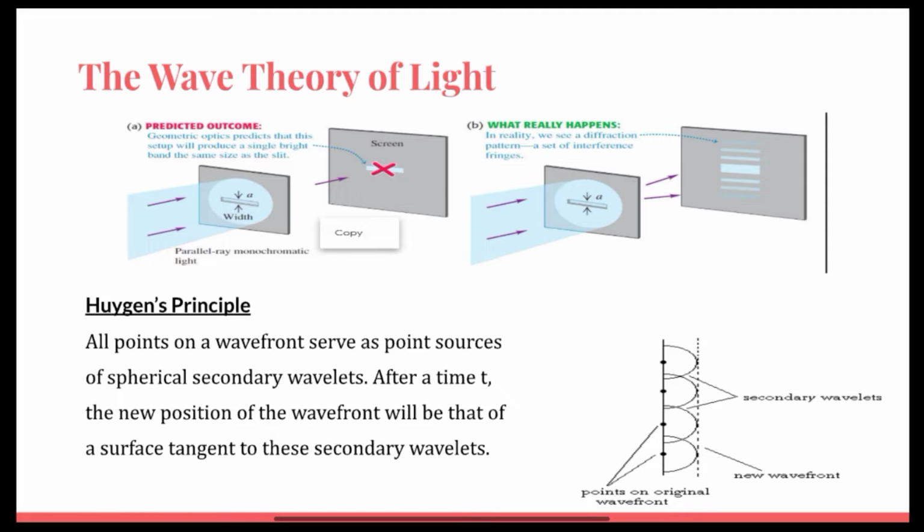In 1678, Huygens proposed that every point that a luminous disturbance reaches turns into a source of a spherical wave itself. The sum of the secondary waves, which are the result of the disturbance, determines what form the new wave will take. This theory is known as the Huygens principle. With this theory, Huygens successfully derived the laws of reflection, refraction, interference, and diffraction of light.